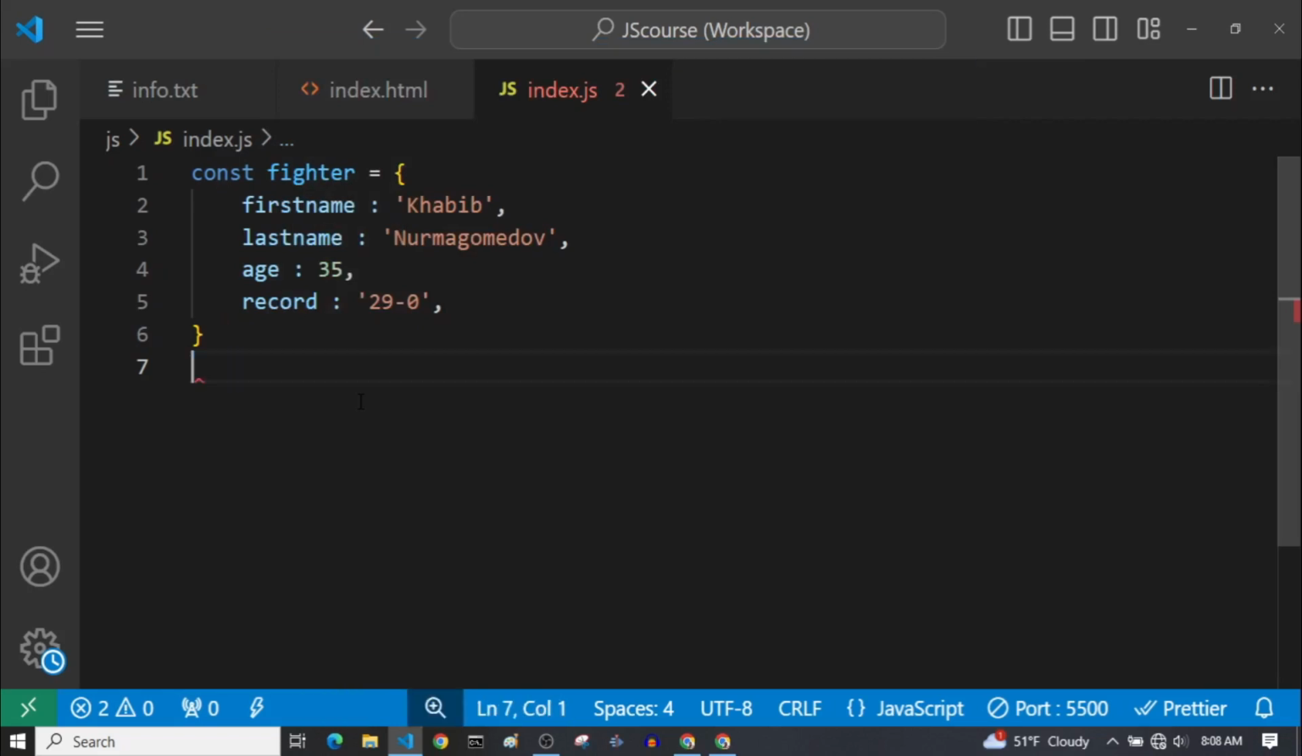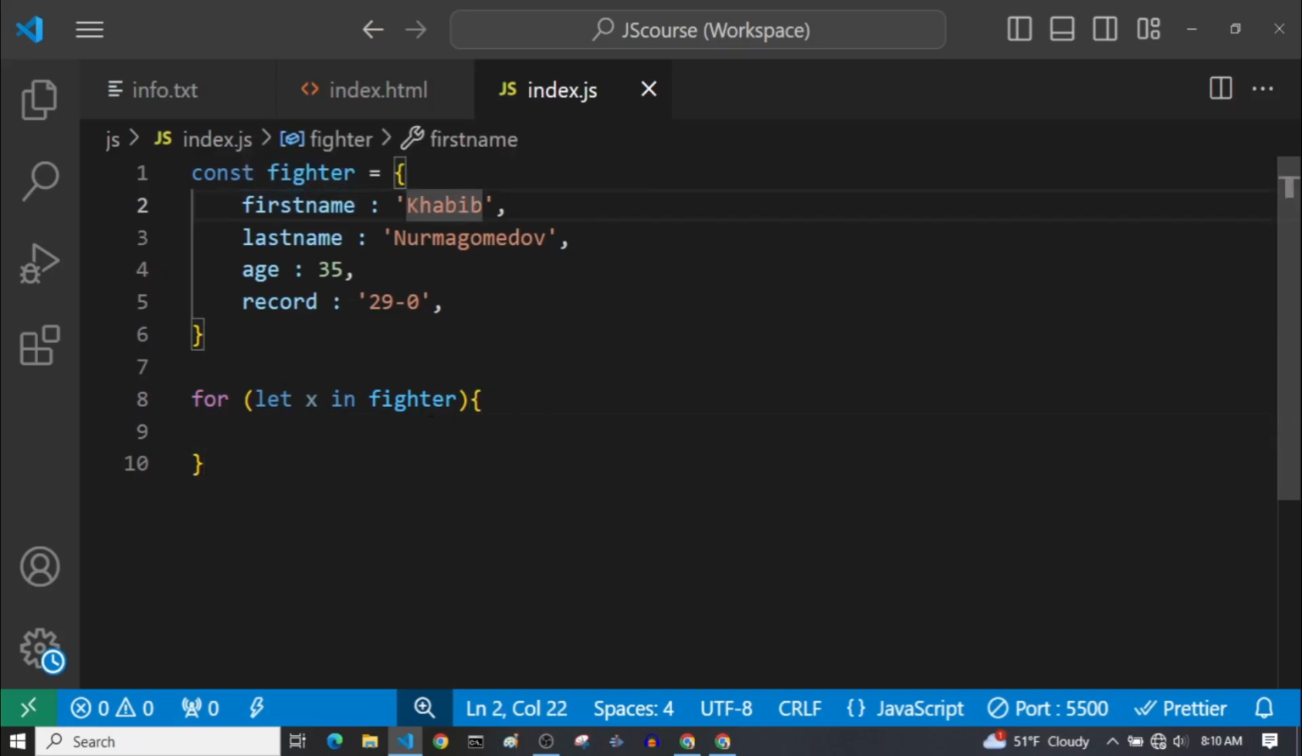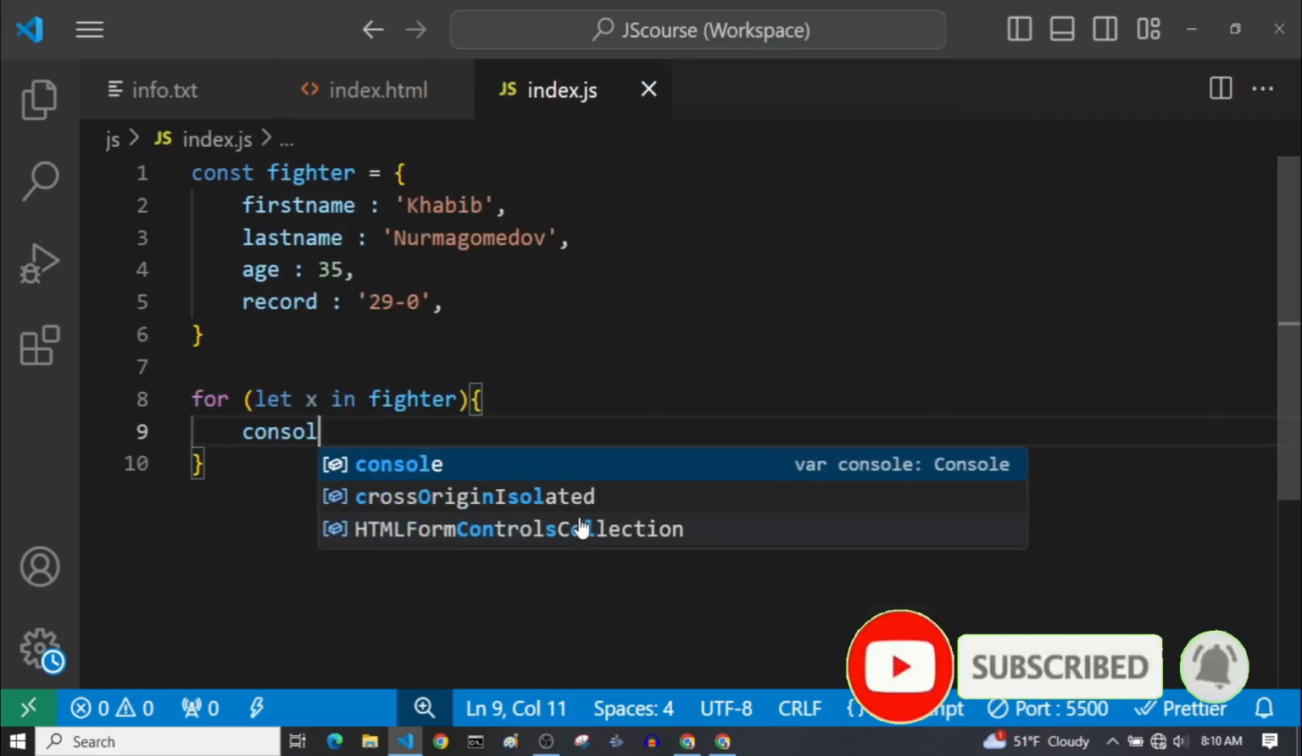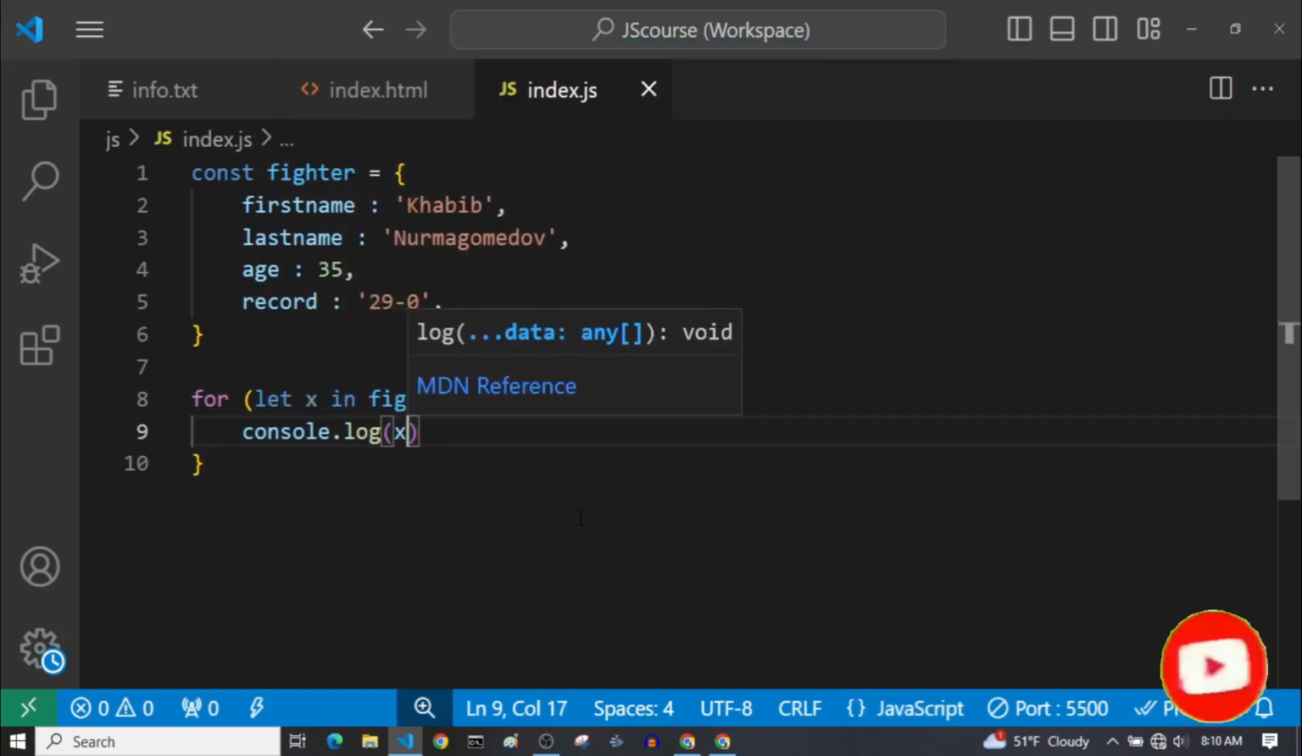Now let's see how we can work with for in loop. First, we define our for, then our parentheses, and just like for of loop, we should define a variable here. Let's name it x, you can name it anything. And now instead of of, we can use in. After in, we can have our object's name, so in here it is fighter, and then our loop body. Now by every iteration that this loop makes, it gives us access to any of these keys or values inside this object. So first of all, let's log the x in the console and let's see what is x itself.